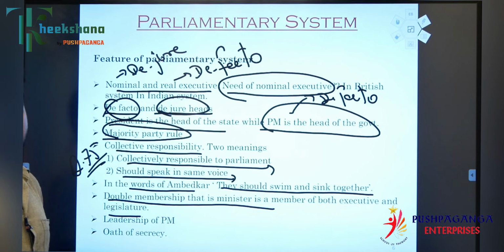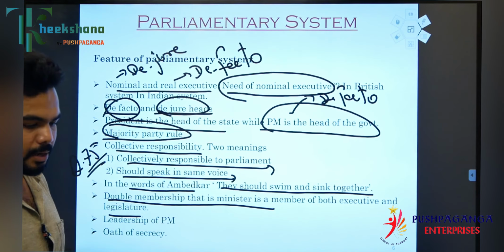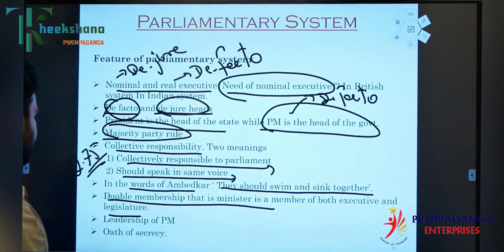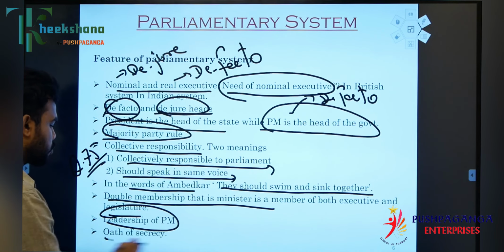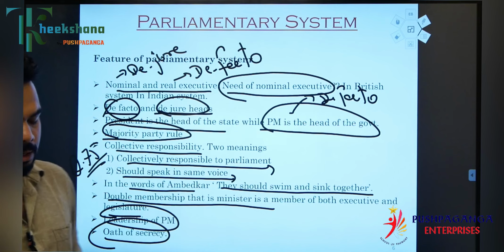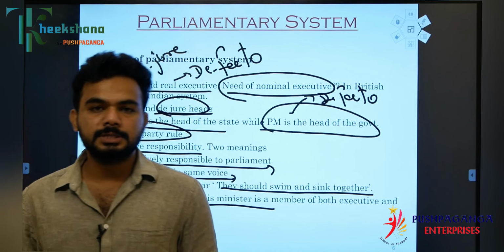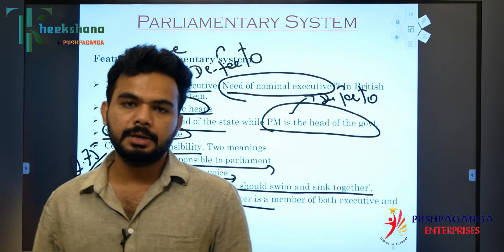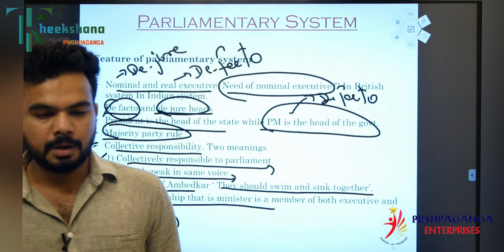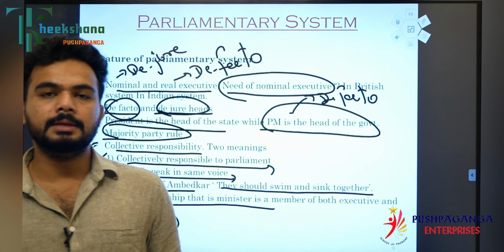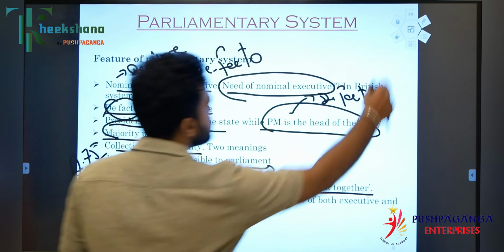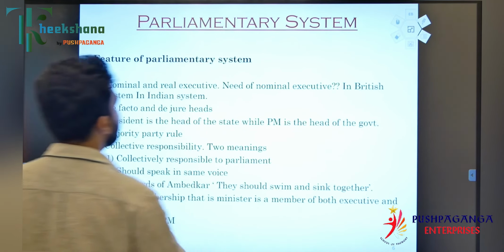So he is an MP of the house as well as the minister of the government. Okay, the leadership of the PM, so oath of secrecy. If a member has become a minister, he has to take two oaths. One is the oath of the house as an MP or an MLA, and the other is the oath of secrecy. By being a minister, he has to take an oath of secrecy. So these are the features of the parliamentary system.